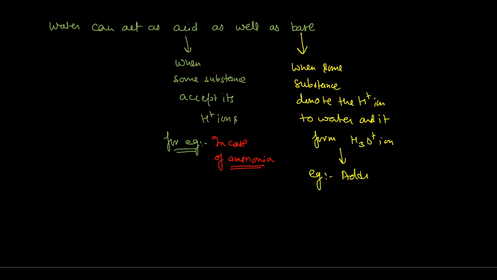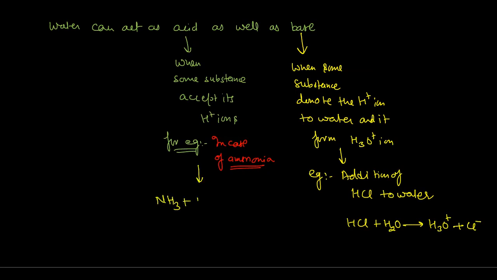For example, addition of HCl to water. If you add HCl to water, it will form H3O positive plus Cl minus. And if you add ammonia to water, then it will give you NH4 positive ion plus OH negative ion. So here it is donating the H plus ion, so it acts as an acid, and here it is accepting the H plus ion, so it is acting as a base. Got it, beta?